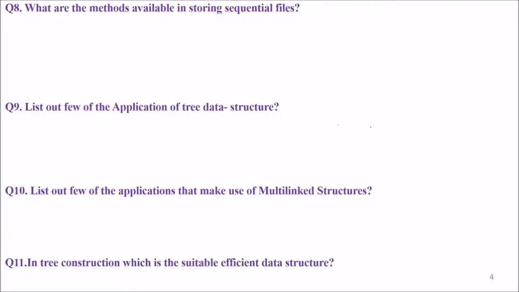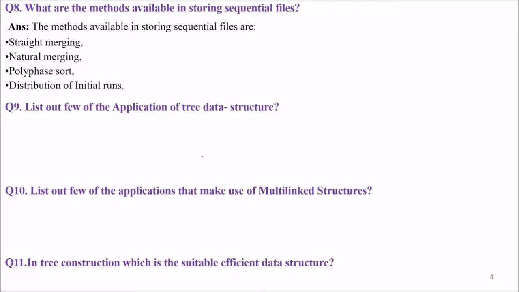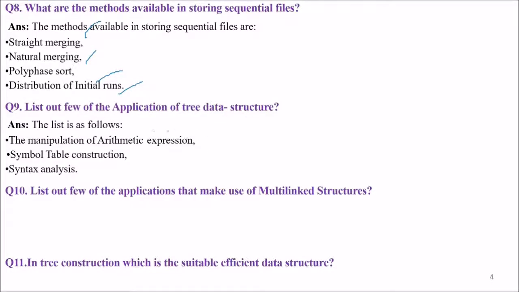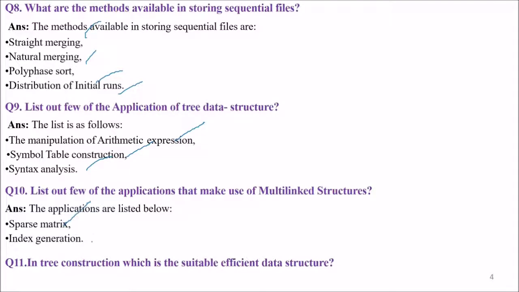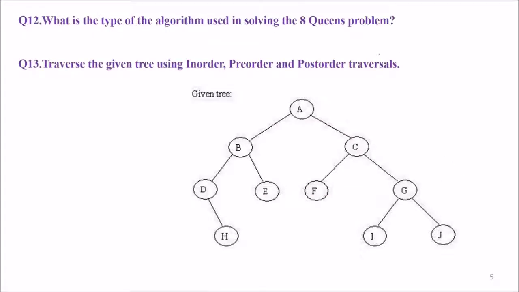What are the methods available in storing sequential files? The methods are straight merging, natural merging, polyphase sort, and distribution of initial runs. List out few applications of tree data structure. You can use tree for manipulation of arithmetic expression, symbol table construction, syntax analysis. List out few of the applications that make use of multi-link structures: sparse matrix and index generation. In a tree construction, which is the suitable efficient data structure? Linked list will be the best. So linked list is the efficient data structure for tree construction.